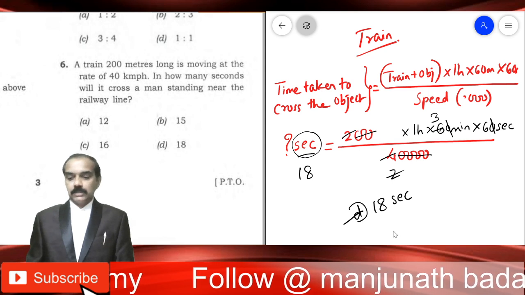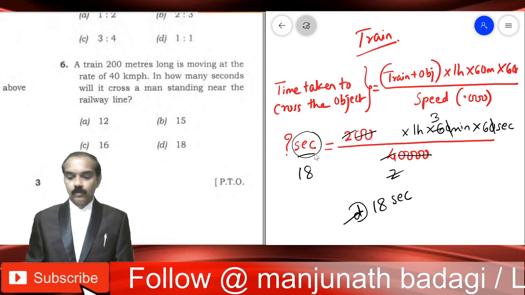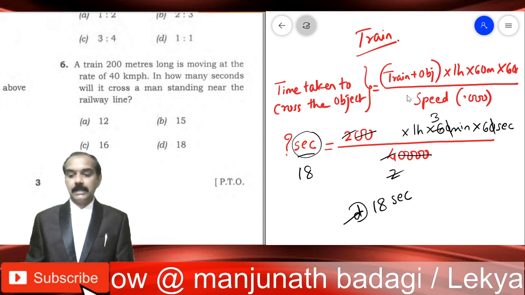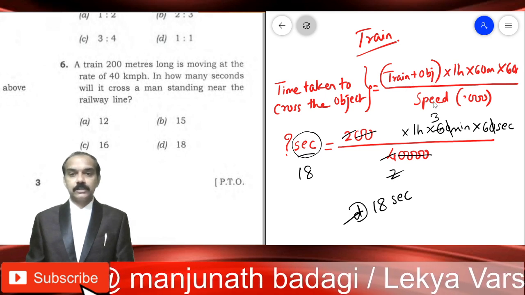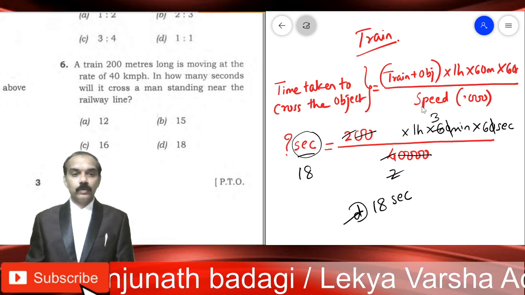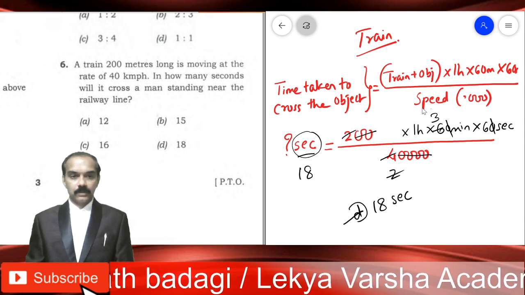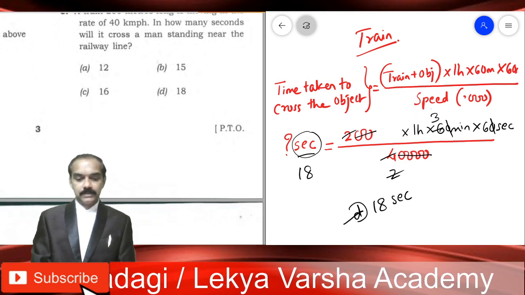So you can be asked questions on the time taken to cross the object, or you can be asked to find out the length of the train, or the length of the object, or the speed. Out of these four, one will be asked and three will be given. So this is everything about trains.